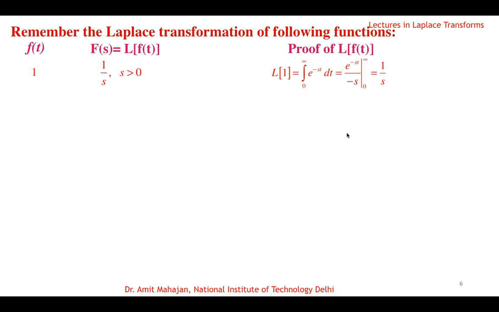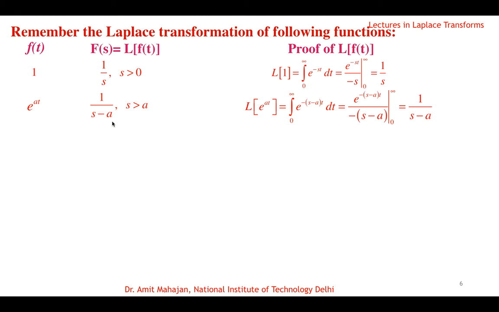The second function is the exponential function e power at, where a is some constant. Its Laplace transform is 1 over s minus a, and the condition is s greater than a. If you want, you can remember that. Otherwise you just remember that the Laplace transform of e power at is 1 over s minus a. The condition is automatically generated when we do the proof.